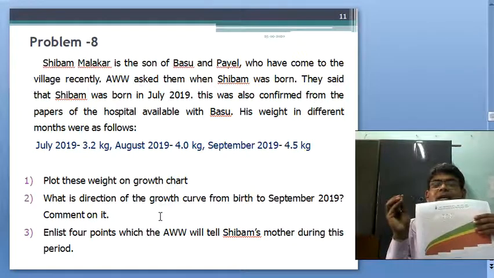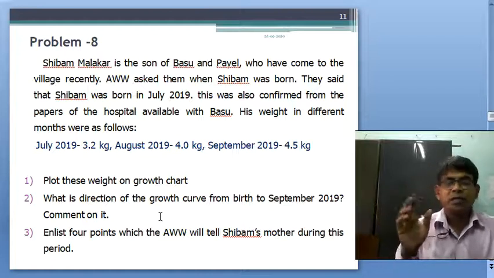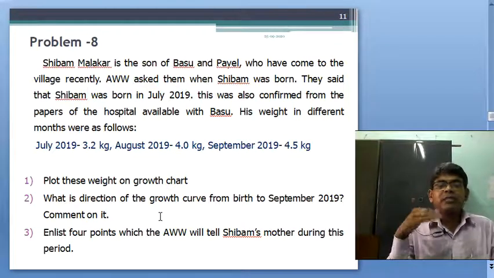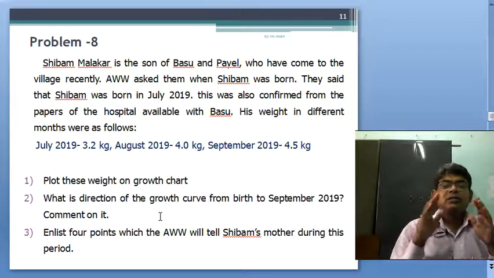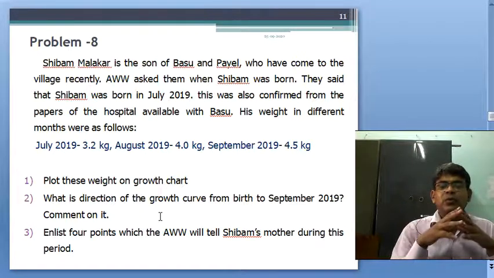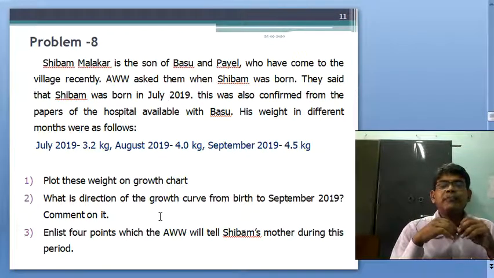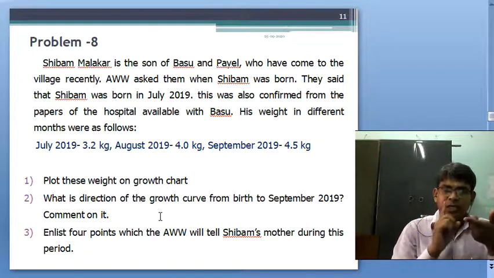First, congratulate the mother for keeping breastfeeding regularly, because she gave breastfeeding regularly, so the baby gained the weight, and now a normal growth is there. So first congratulate the mother, then advise to continue breastfeeding, exclusive breastfeeding up to 6 months, not even water.